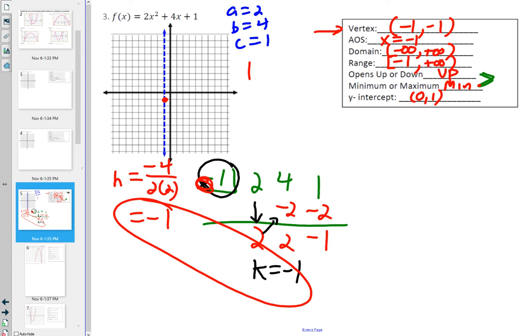Sometimes, and if I can get through all these examples, I will get to one where this doesn't apply, but sometimes you have the benefit of an additional point. And in this case, I do. What other point do I know is going to be part of the graph? Already, without any additional work. Huh? No, H and K is already there. It's the vertex. Range? The y-intercept.